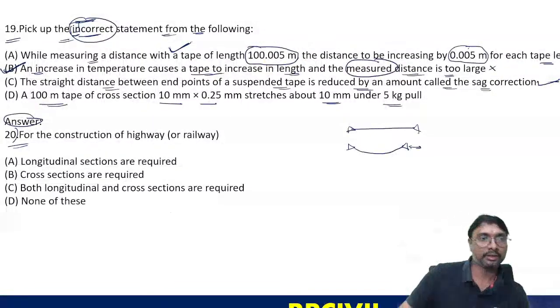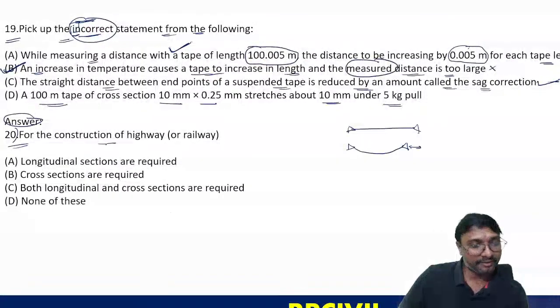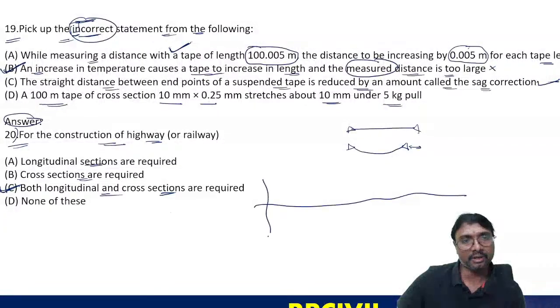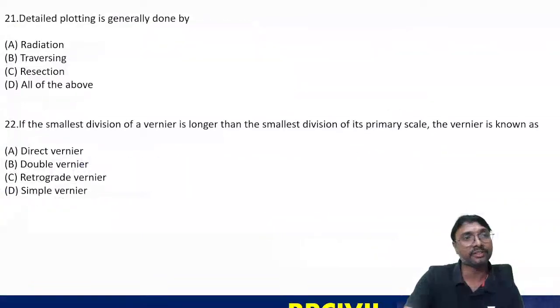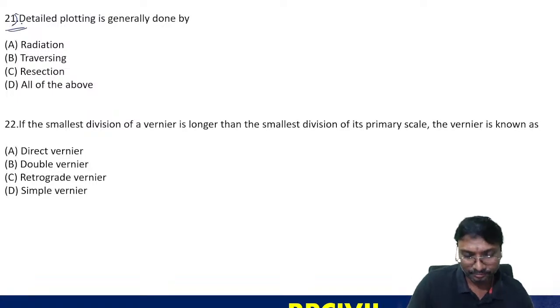C. Look. For the construction of a highway or railway, longitudinal sections are required, cross sections are required, both longitudinal and cross sections are required, right? Both are required. These longitudinal sections are required, along this also these cross sections will be required. Definitely. Then only we can identify how much amount of cutting and cross slope and all these things will be provided, right?